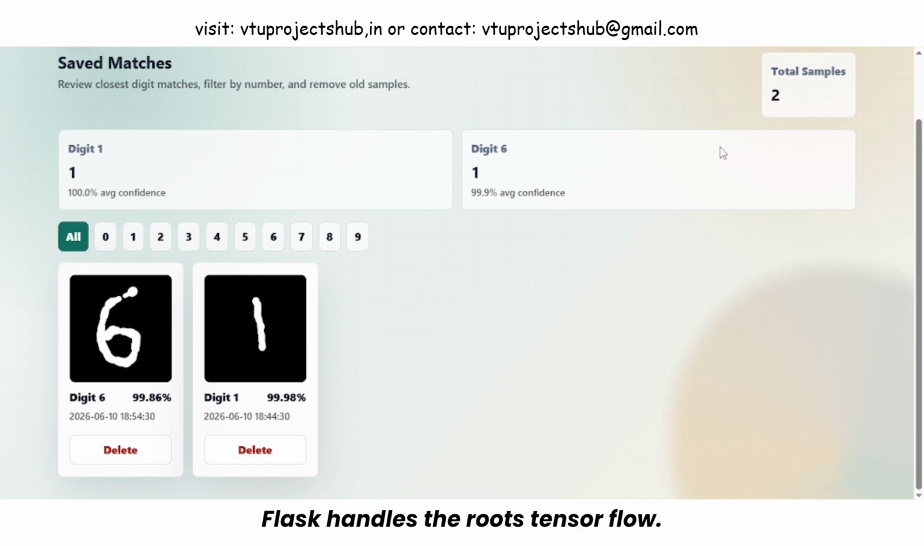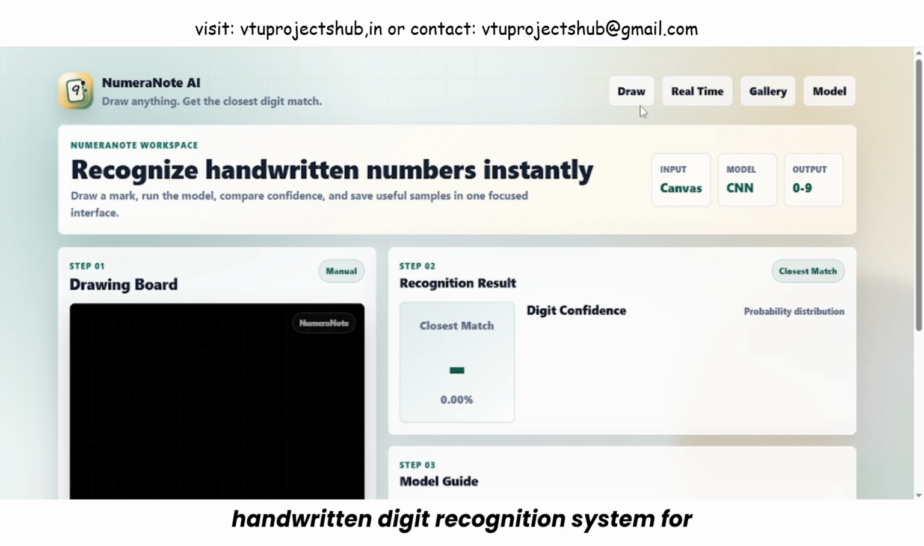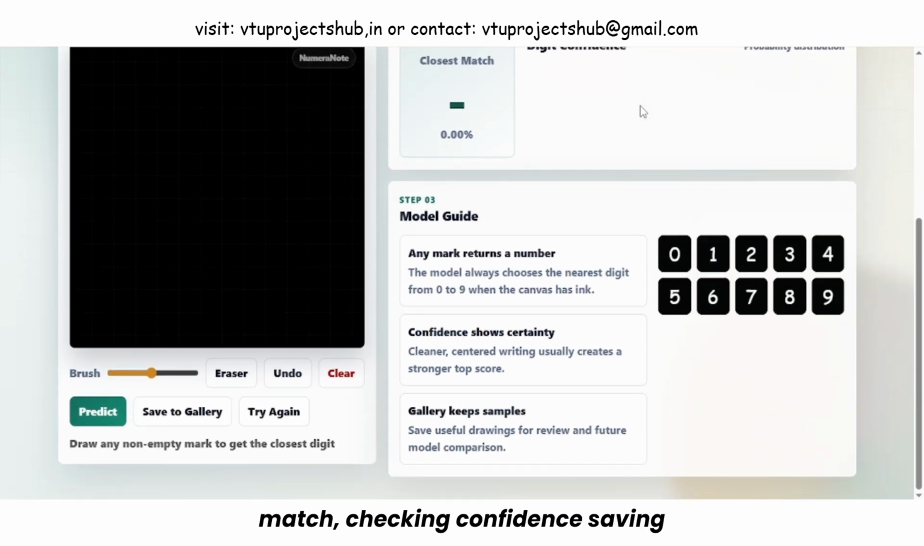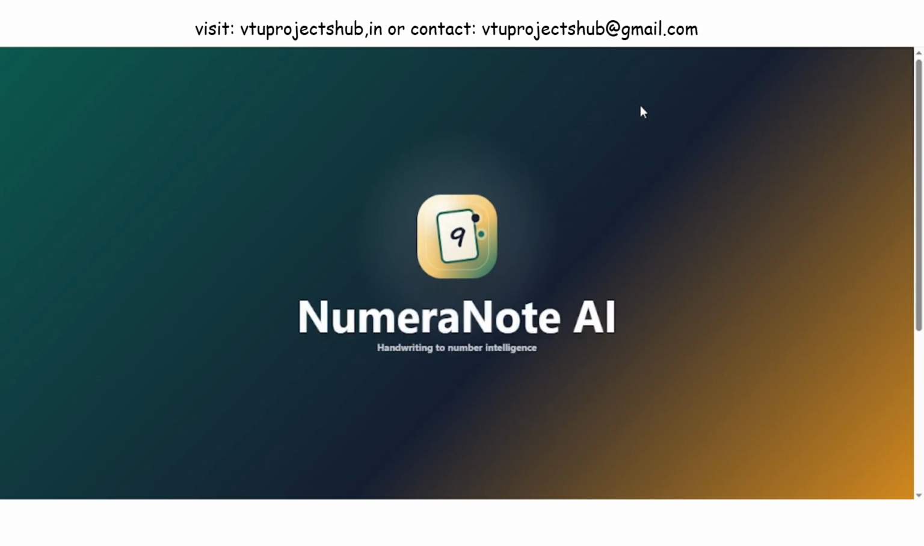Flask handles the routes, TensorFlow Keras performs the digit prediction, OpenCV prepares the drawing image, Socket.IO powers live prediction, and SQLite stores saved samples. And that is Numera Node AI, a complete handwritten digit recognition system for drawing numbers, predicting the closest match, checking confidence, saving examples, and reviewing model performance. It combines an interactive canvas experience with a real machine learning backend, making the AI workflow easy to understand and simple to demonstrate. Thank you for watching.